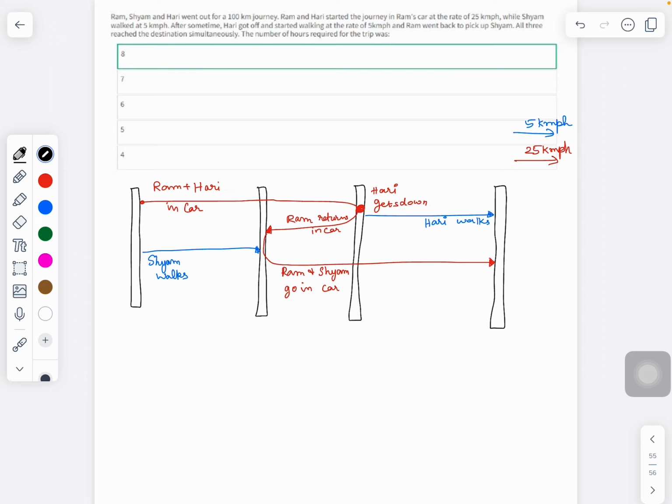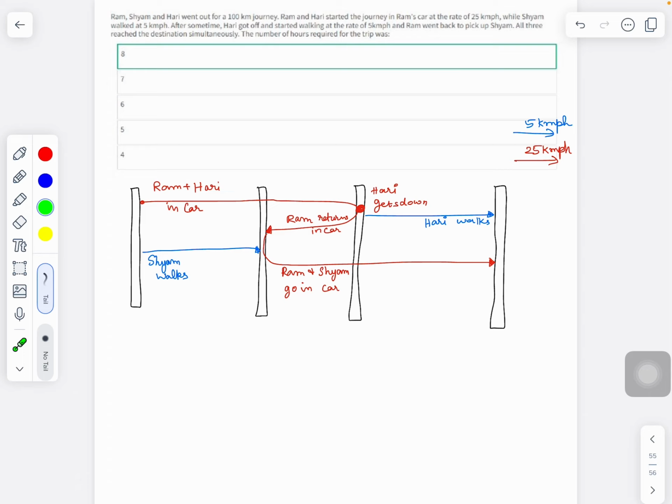So let's go and understand the question. The question says there are three people who are starting their journey at the same time: Ram, Hari, and Shyam. Here our notation is: whenever I represent using red color, it is a journey in car. Whenever I am representing in blue color, it is a journey by walk. So walking speed is 5 kilometers per hour and car speed is 25 kilometers per hour. These are given data in the question.